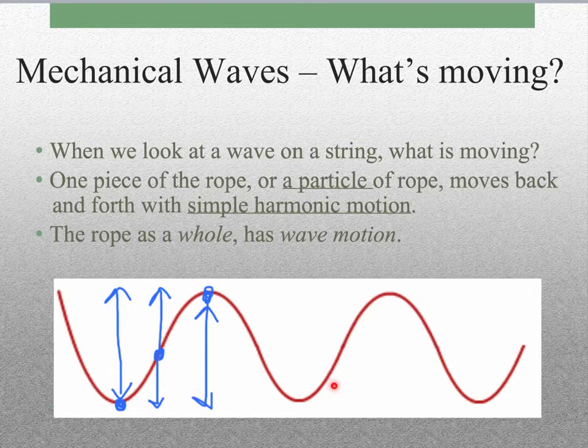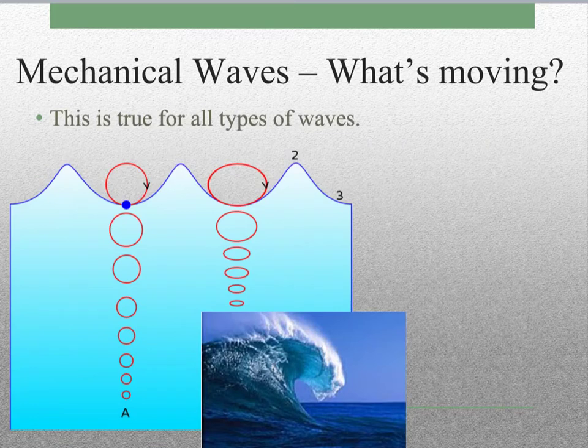Because you could imagine you're holding on to the end of the rope, right? It doesn't go anywhere. So these particles just go back and forth. So this particle experiences simple harmonic motion, and so does this one, and so does every single particle on the rope. But what we say is the rope as a whole has wave motion. Okay, so make sure you can understand that difference. A particle goes through simple harmonic motion, but the whole thing together has wave motion.